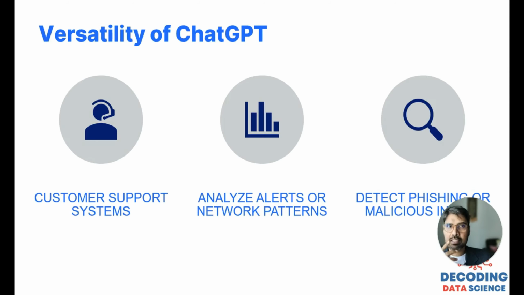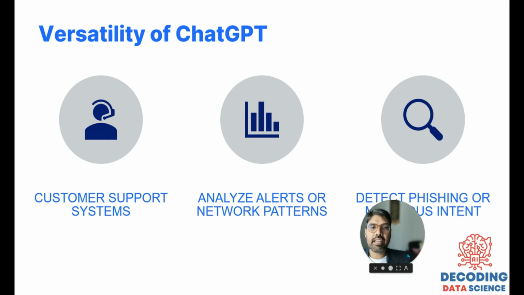And what can ChatGPT be used for? Taking an example from cyber security, it can be used in a customer support system. If anyone is having issues, it can analyze a lot of alerts and network patterns, because it has an analysis tool to detect anomalies, phishing or malicious intent, which are increasing right now.